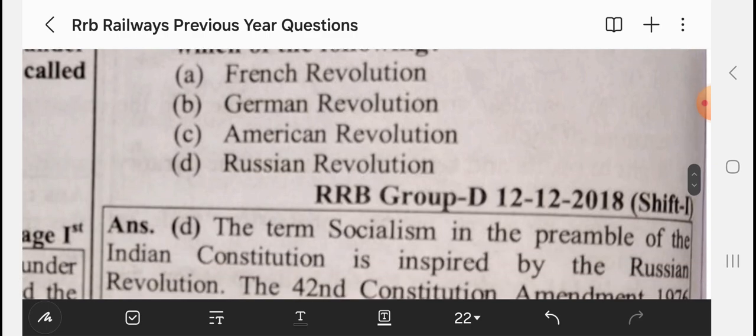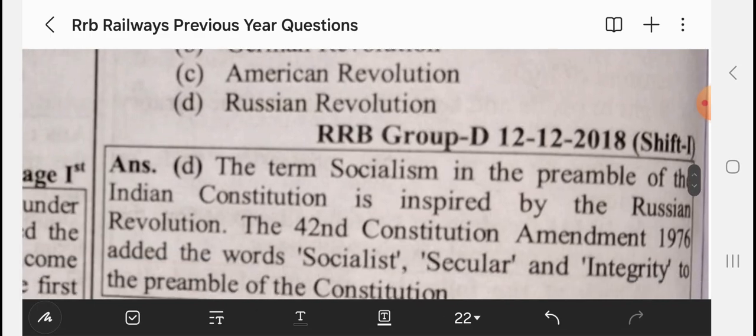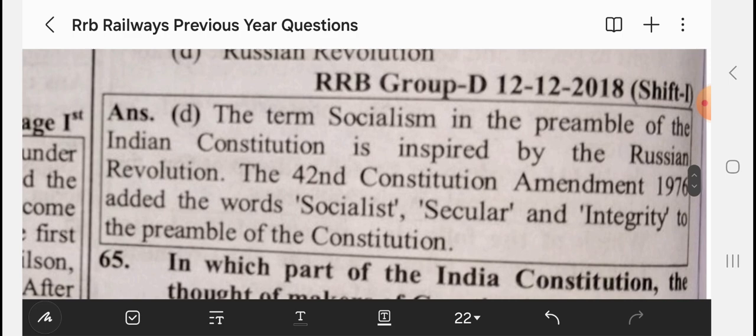It's from the Russian Revolution. The 42nd Constitution Amendment Act 1976 added the words socialist, secular, and integrity to the preamble of the Constitution.